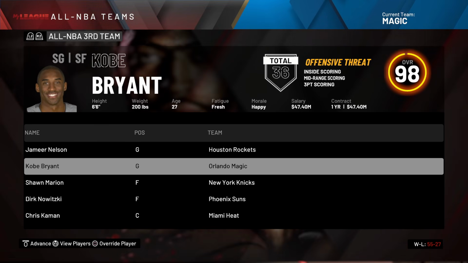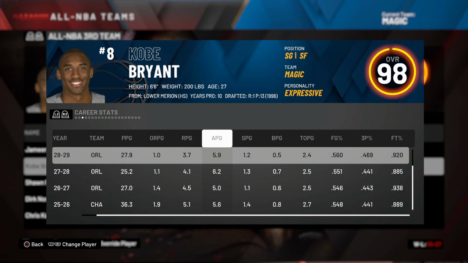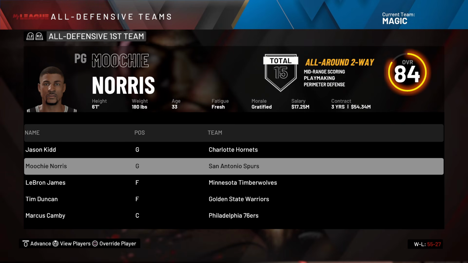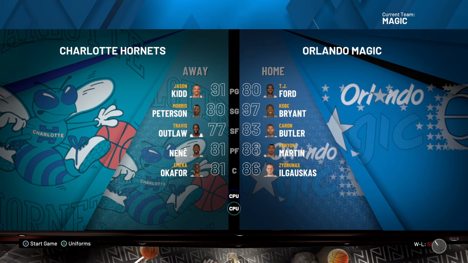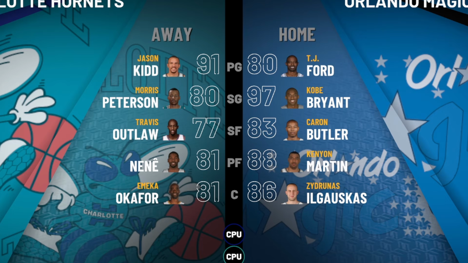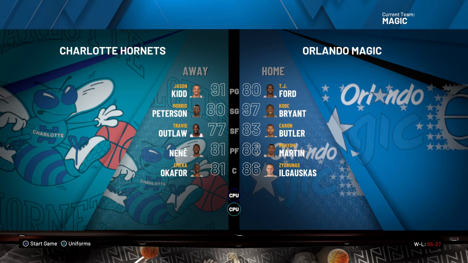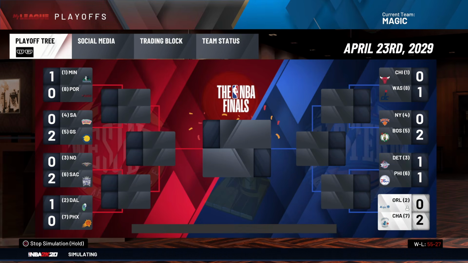Kobe Bryant, all-NBA 3rd team, averaging 28 and 6 a game. Moochie Norris, all defensive 1st team. We are the 2nd seed in the conference. Okay, yep, I'm happy. Works perfectly fine with me. All we needed was Ilgauskas, and we're playing Jason Kidd and the Hornets. Oh boy. Here we go.